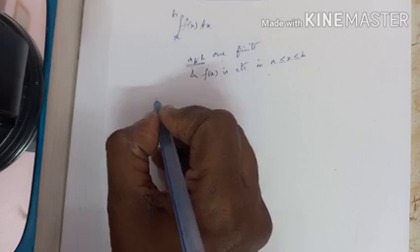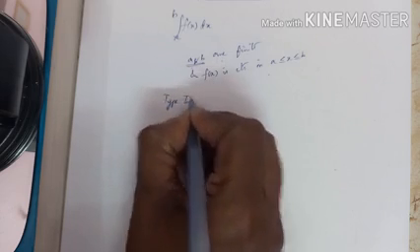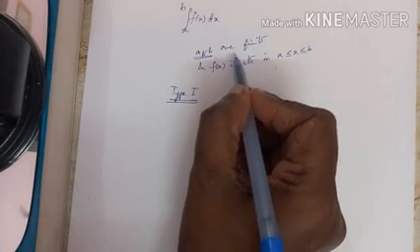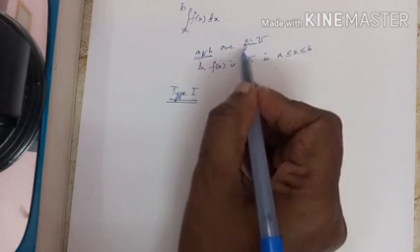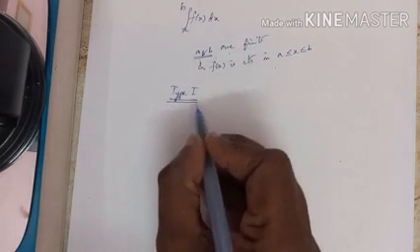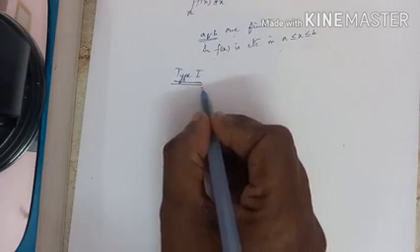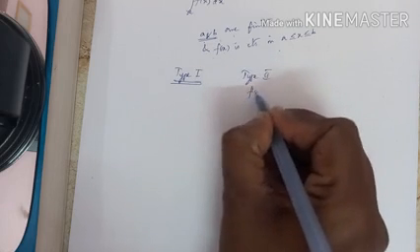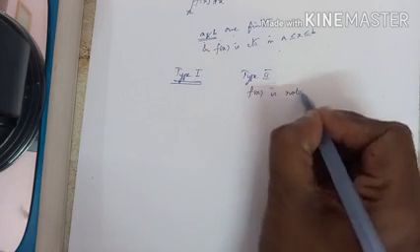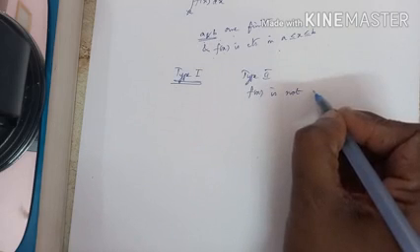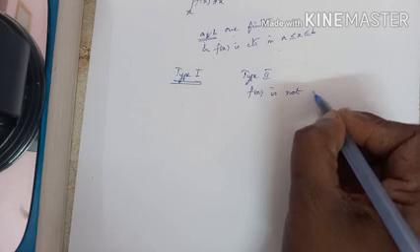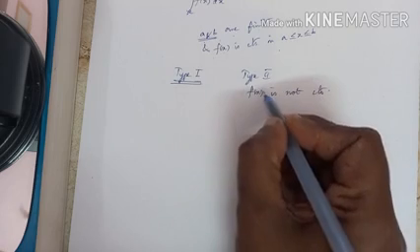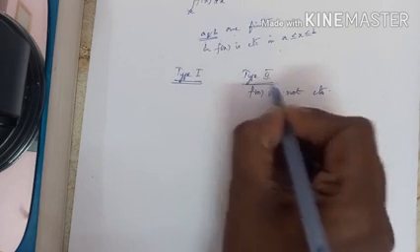What is the improper integral of type 1? When the limits are not finite. When the limits are infinite, either the lower limit or the upper limit or both, then that is considered to be an improper integral of type 1. What is an improper integral of type 2? When the function is not continuous, when the function is discontinuous at many points or maybe at a point, it is considered to be an improper integral of type 2.